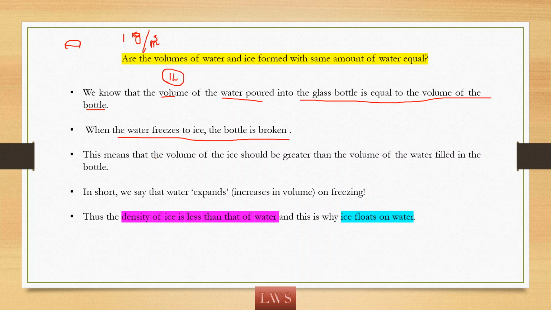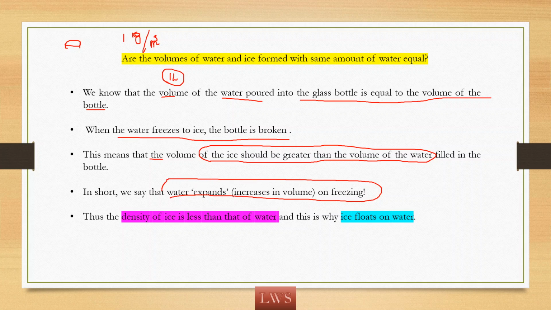So that much volume cannot be accommodated by the glass bottle, and because of its brittle nature, the glass bottle is broken. Okay, this means that the volume of ice is greater than the volume of water for the same amount of water. It means that water expands on freezing, that is, the volume increases. So the density of ice is less than the density of water.